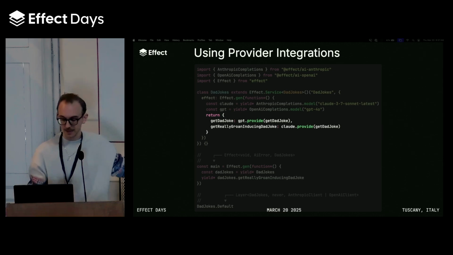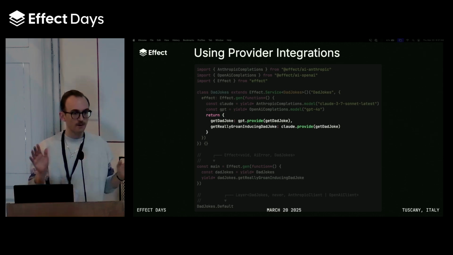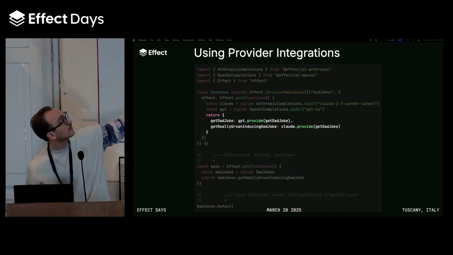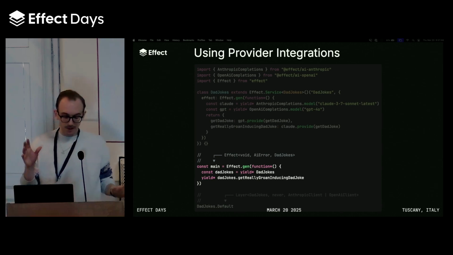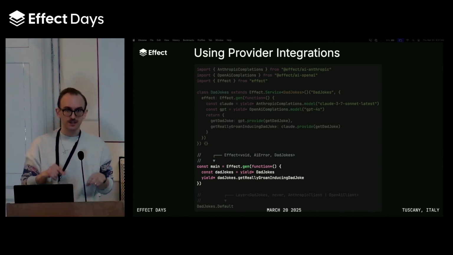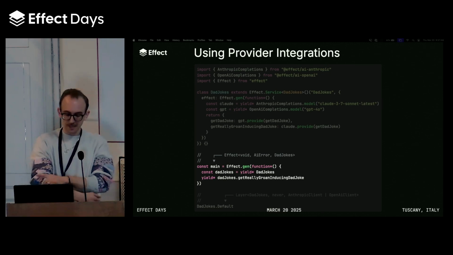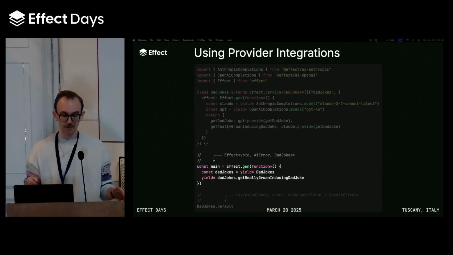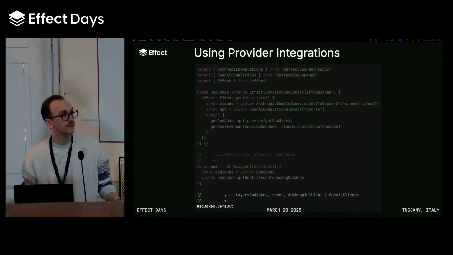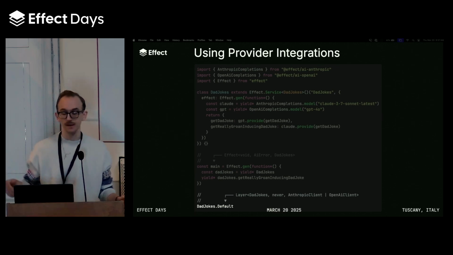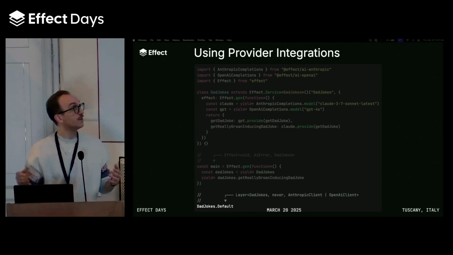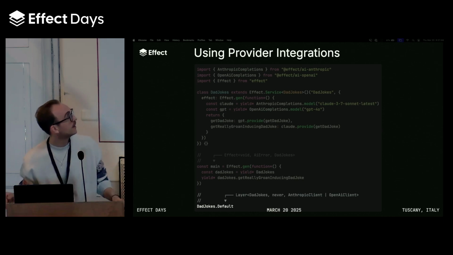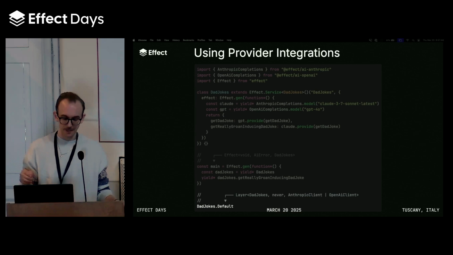And what's cool about this is the AI requirements are now hidden from the interface of the service that's exposed. When we actually use this service in a program, we're only left with the dad jokes service as our requirement. So we can use dad jokes as we would normally, and we don't have to worry about the fact that it's interacting with LLMs. Instead, the requirement on Anthropic and OpenAI and whatever is lifted into layer composition. So now you can deal with the fact that you need to provide an Anthropic client and an OpenAI client and everything like that on the level of the layer.